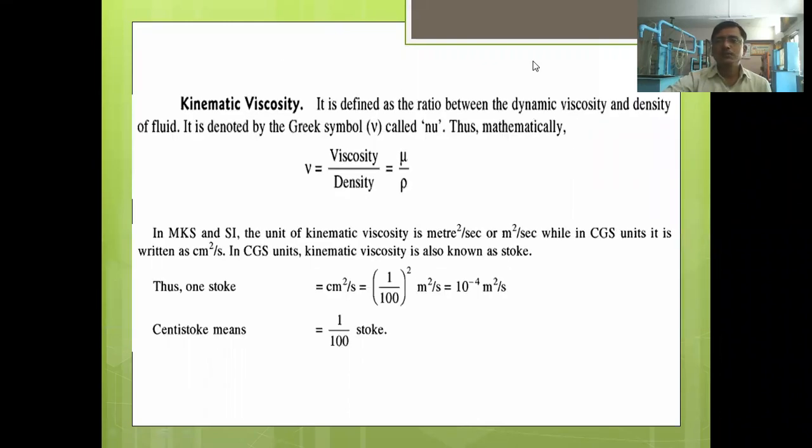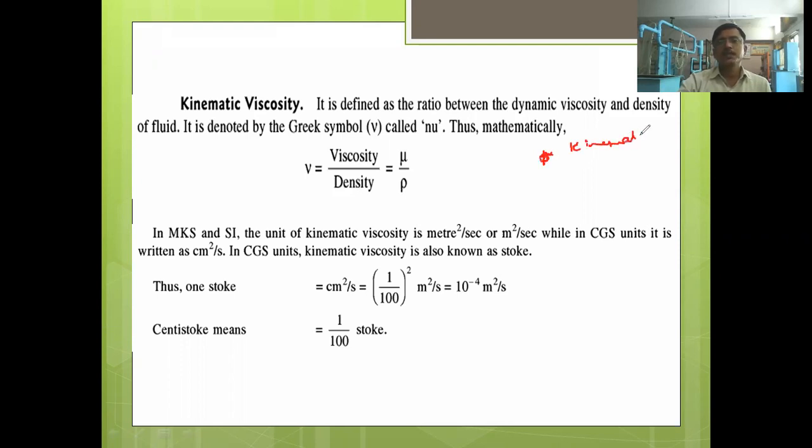One more type of viscosity is there, which is called the kinematic viscosity, that we should know, because sometimes in problems they may give the viscosity in terms of kinematic viscosity.